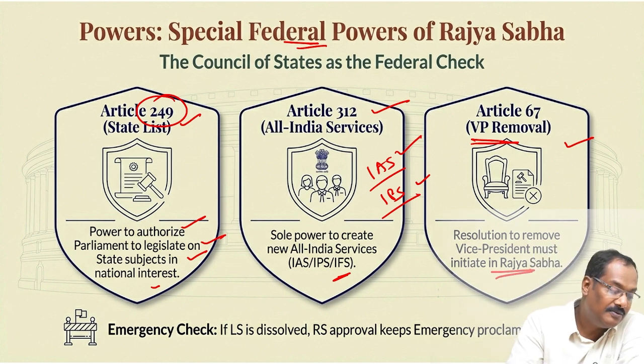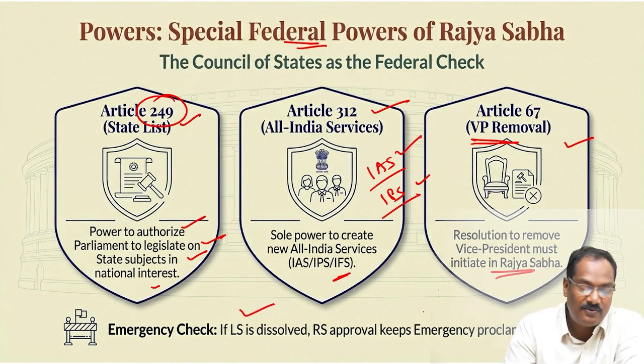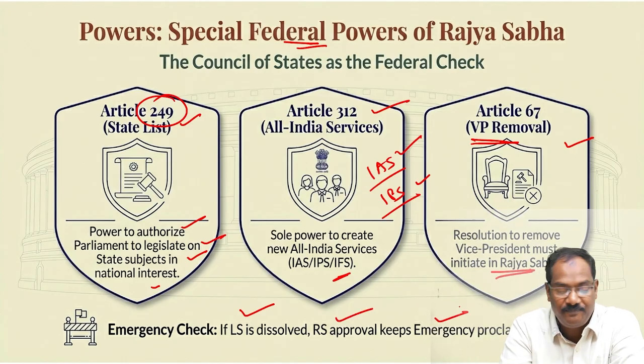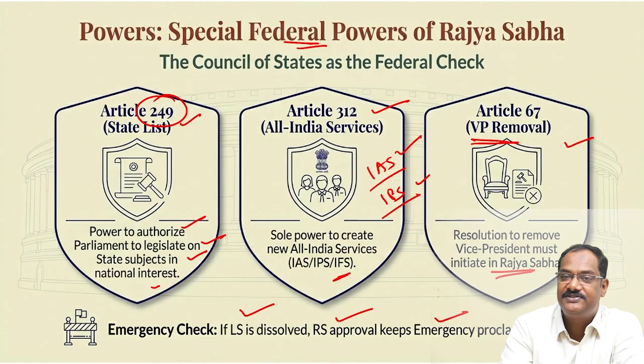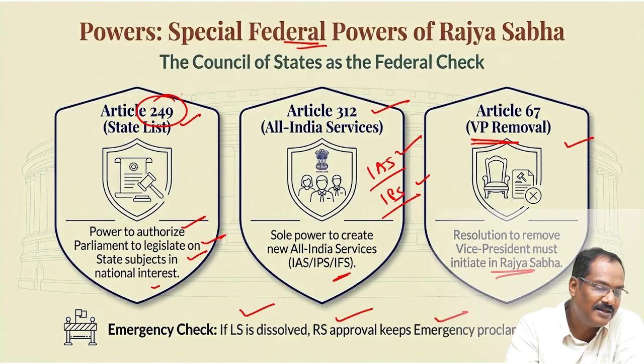So if the Lok Sabha is dissolved, look at this: Rajya Sabha approval keeps the emergency proclaimed alive. That means this has been introduced by the 44th Amendment, that within 1 month the national emergency has to be approved. But suppose at that time Lok Sabha is not in session, Rajya Sabha can approve it. So that is another thing you can say.